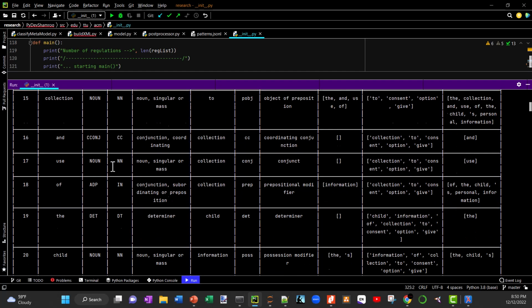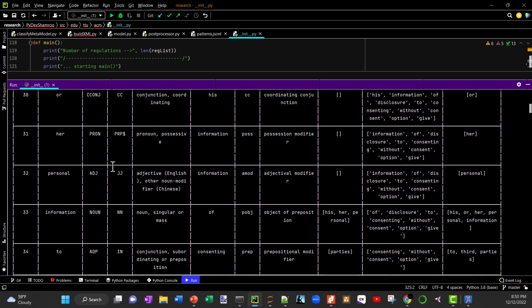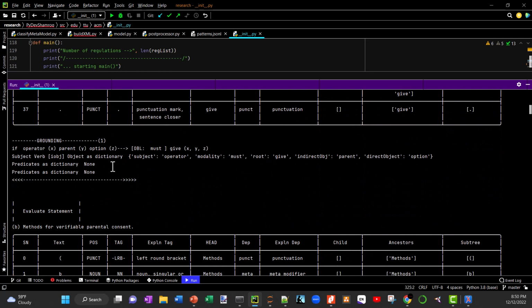And then again, when I go down here and look at how the software takes that and creates the grounding and meta model: if X is an operator and Y is a parent and Z is an option, then the operator is obligated to give the parent an option, which is an option to consent.